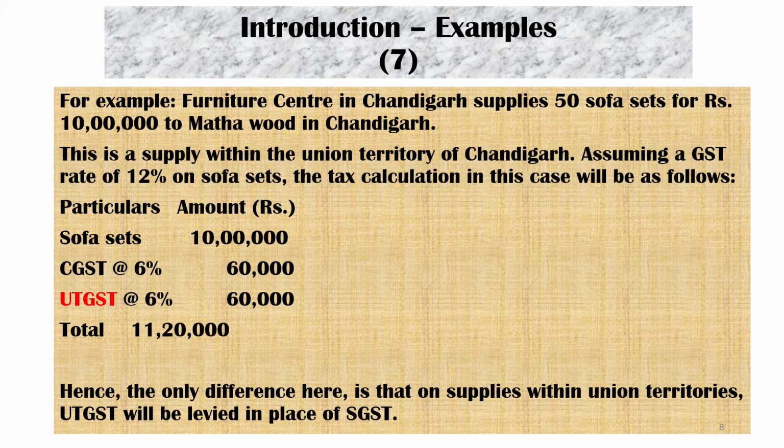Otherwise, if we assume that instead of Chandigarh it was Maharashtra, then CGST 6%, SGST 6%. That's the only difference. The only difference here is that for supplies within the Union Territory, UTGST will be levied in the place of SGST.